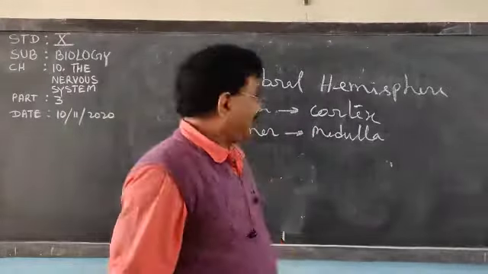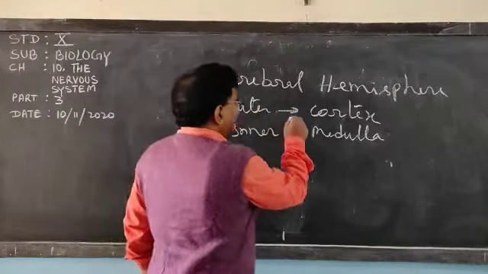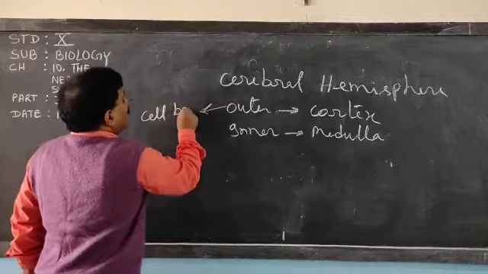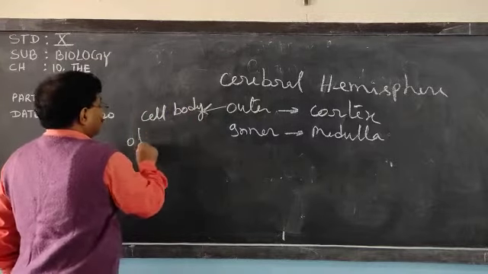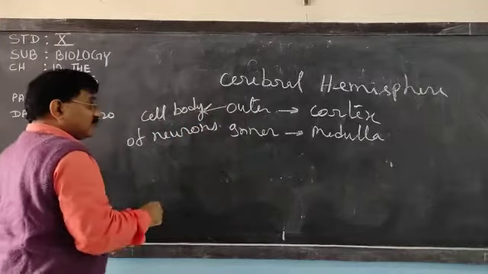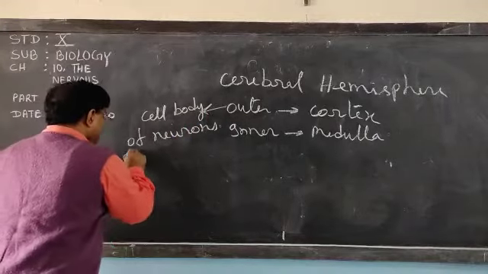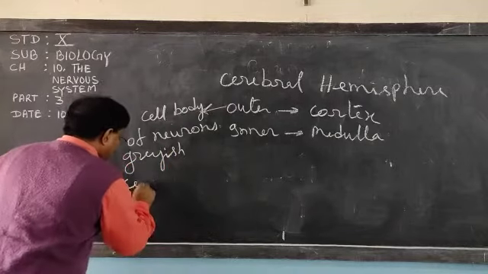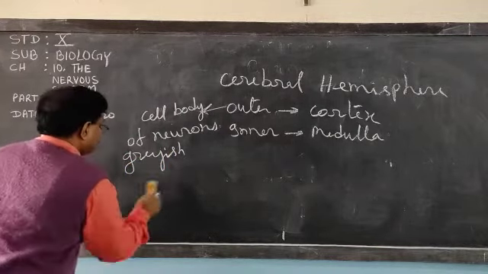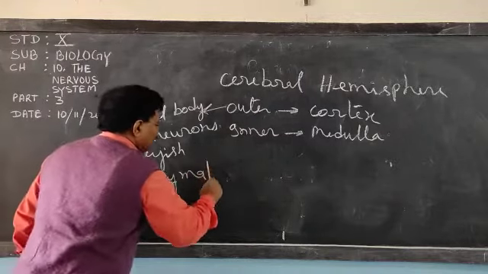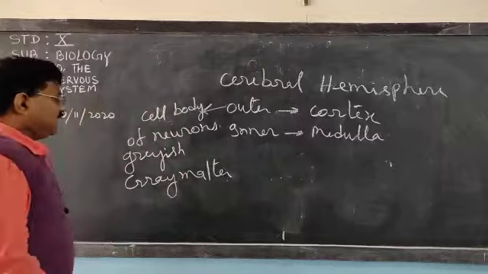Cortex contains the cell body of neurons. So it is grayish in color, or you can say gray matter. Very clear?